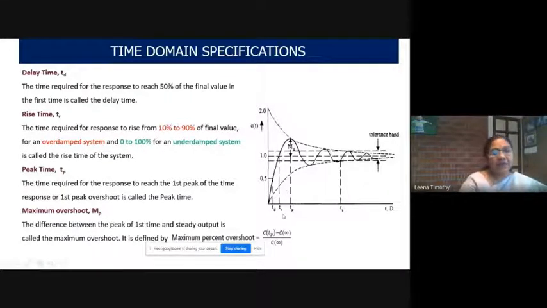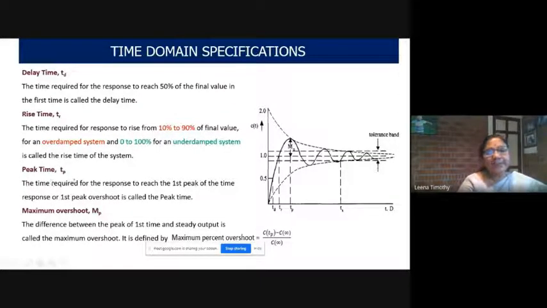That is for an overdamped system. That is for an underdamped system. 10% to 90% for overdamped and 0 to 100% for underdamped. This is our case. It is called the rise time of the system. So delay time is the time taken by the time response to reach 50% of the final value in the first attempt. Rise time is the time taken by the time response to rise from 10% to 90% in the case of an overdamped system and 0 to 100% for an underdamped system.